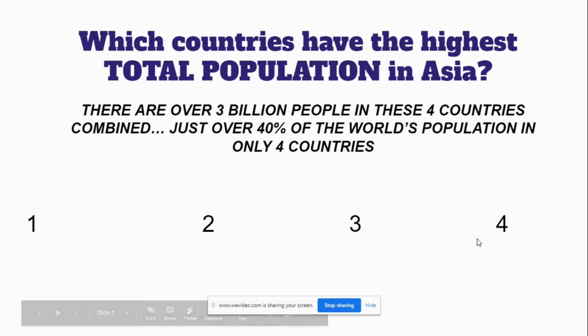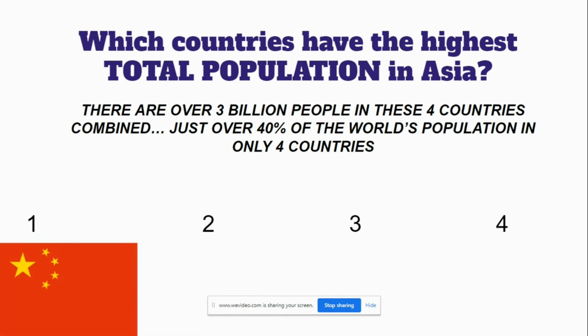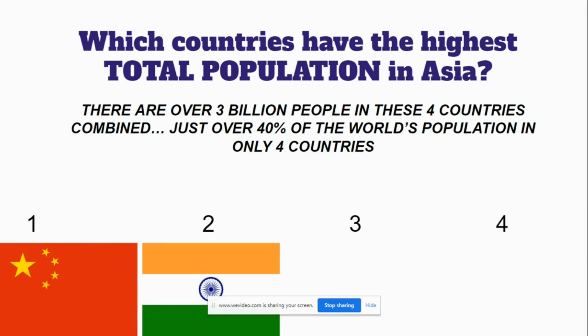So let's start with a little guessing game here. Countries that have the highest total population in Asia. Number one country, highest population overall. Can you guess it? Probably knew this one. China. Number two, right behind it. Again, I'm guessing you might have heard this before. India.